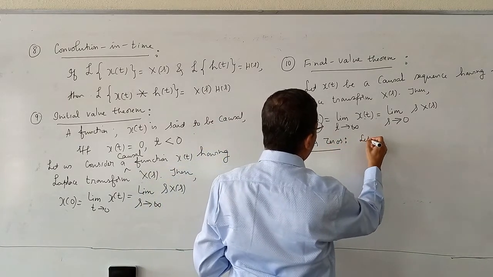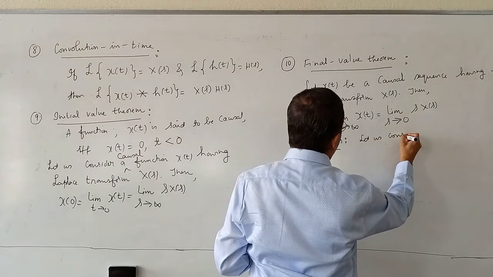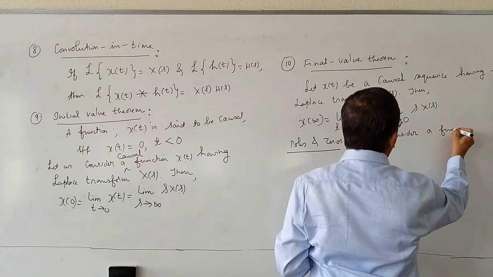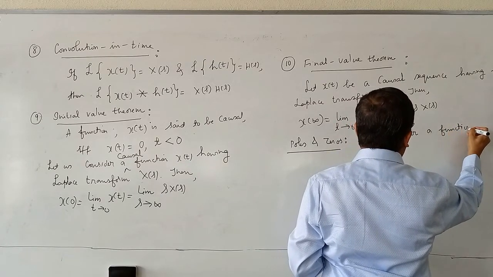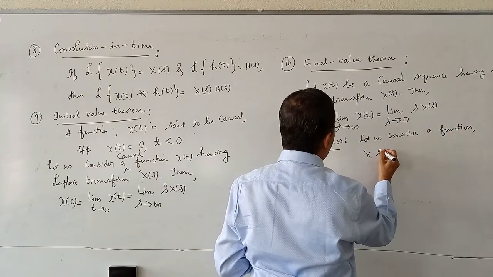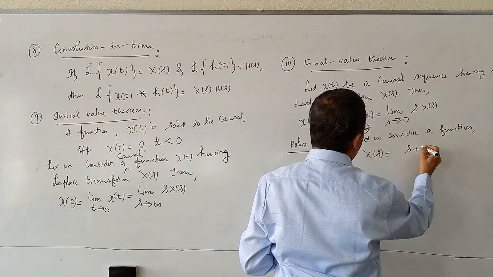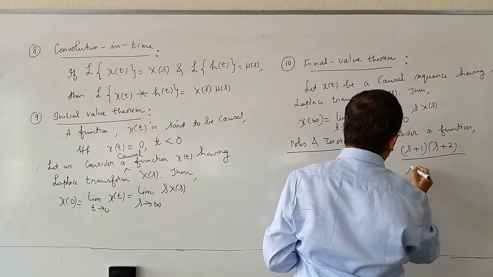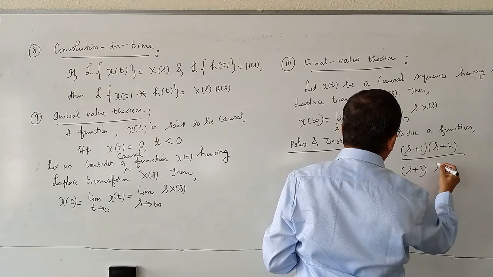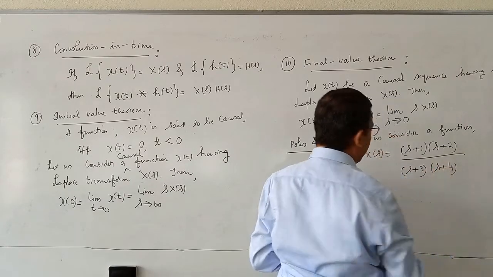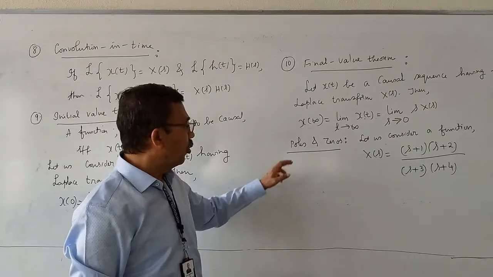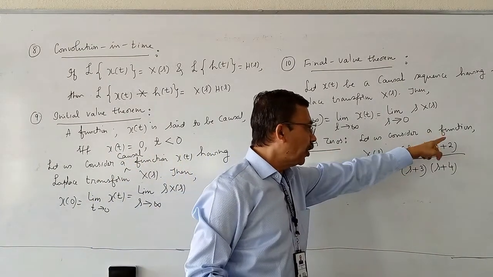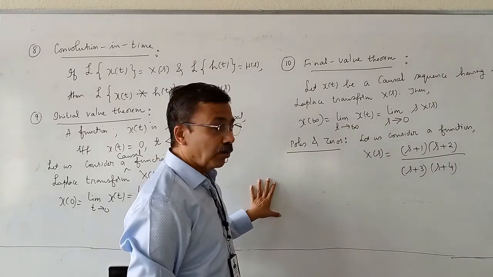Let us consider a function X(s) equal to (s plus 1)(s plus 2) divided by (s plus 3)(s plus 4). Roots of the denominator polynomial are called poles. Roots of the numerator polynomial are called zeros.